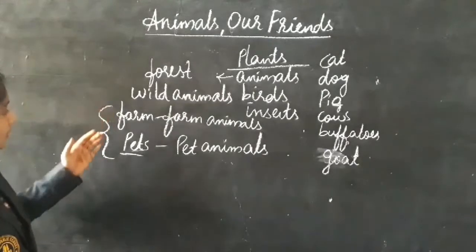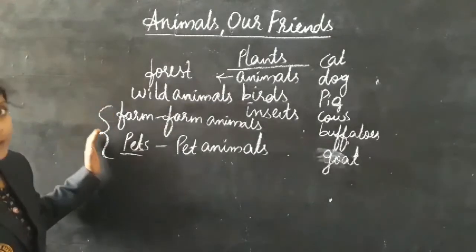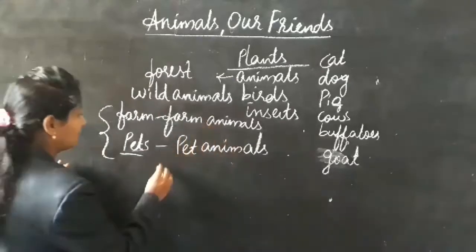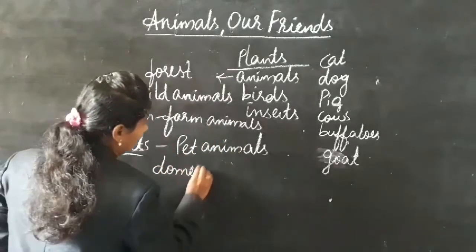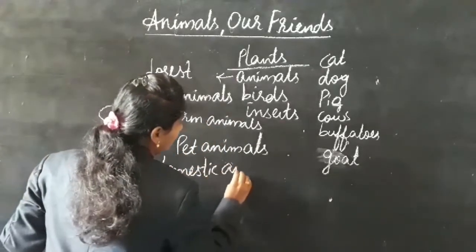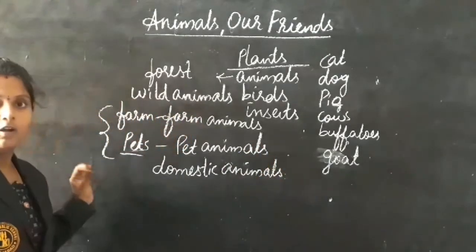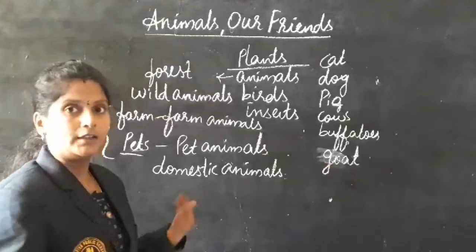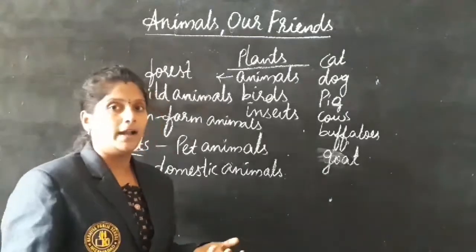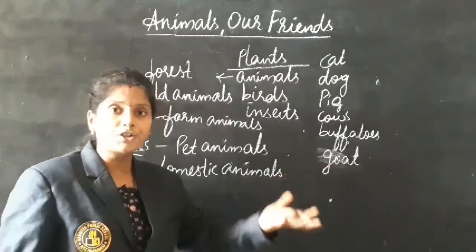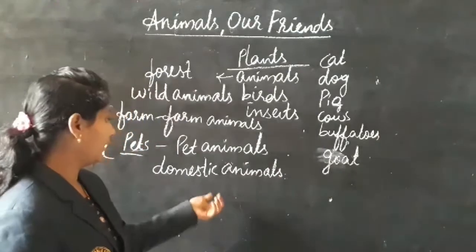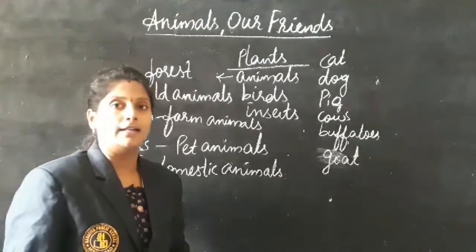The farm animals and the pet animals together we call domestic animals. Not only these, but also cows, buffaloes, donkeys, goat and sheep come under the domestic animals.